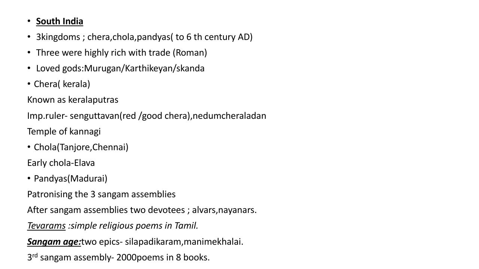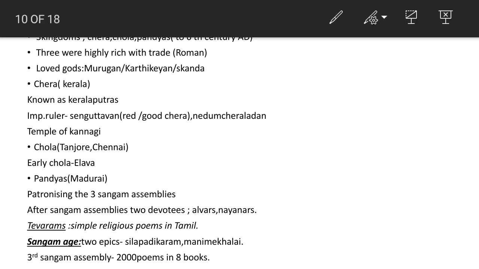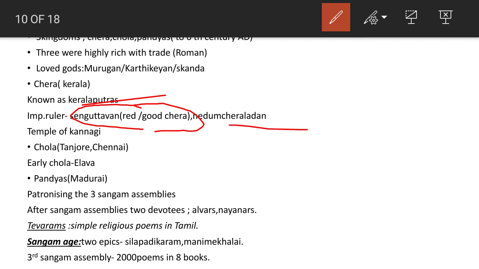The loved god of them is Murugan, or Kartikeyan, or Skanda. The first one, Chera. Chera belongs to the Kerala region. They are known as Keralaputras. An important ruler was Senguttuvan, also known as Red or Good Chera, and Nedum Cheralathan is also important. They constructed a temple for Kannagi.